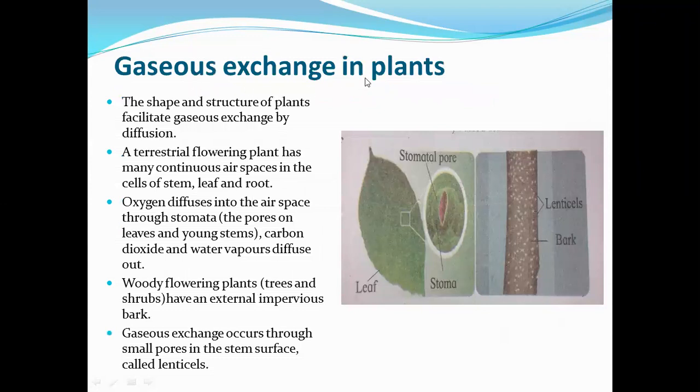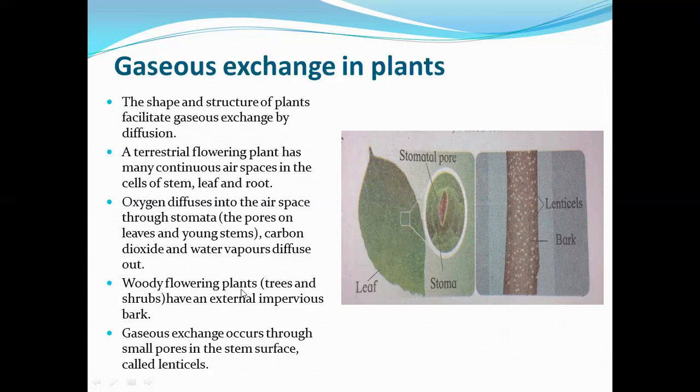Gaseous exchange in plants. The shape and structure of plants facilitate gaseous exchange by diffusion. A terrestrial flowering plant has many continuous air spaces in the cells of stem, leaf and root. Oxygen diffuses into the air spaces through stomata, that is the pores on the leaves and young stem, and carbon dioxide and water vapors diffuse out. So these are the pores on the leaf surface.